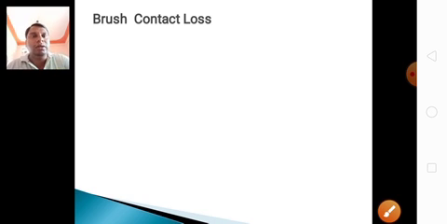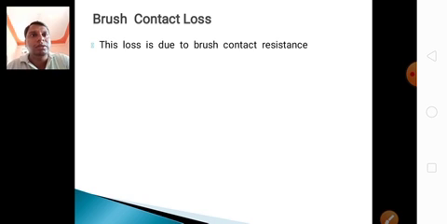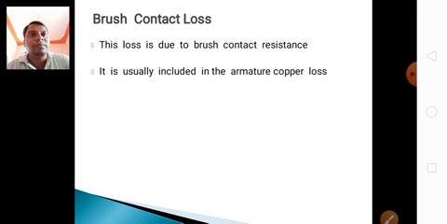Next, brush contact loss. This loss is due to brush contact resistance. When the brush touches the commutator, the loss occurs. Actually, that will produce some spark, which is called some loss. It is usually included in the armature copper loss.